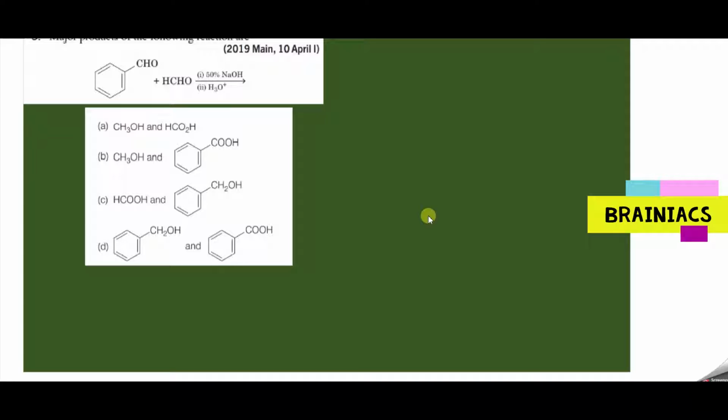Major products in the following reaction are? Can you tell me? So again, it's a compound that does not contain alpha hydrogen, correct? So if the compound does not contain alpha hydrogen, and you are treating with 50% strong alkali, I can say that it will undergo mainly the Cannizzaro reaction. It is mainly followed by hydrolysis also. So who will get oxidized and who will get reduced? It's a cross Cannizzaro reaction. So what will happen?